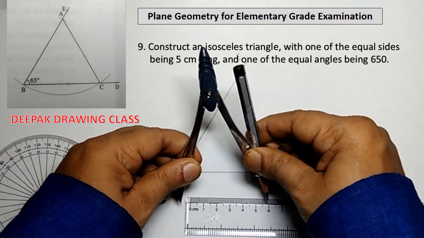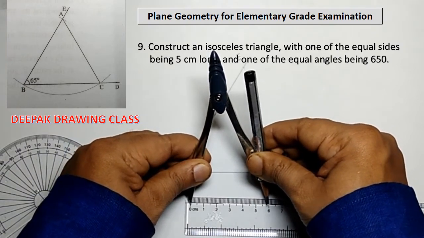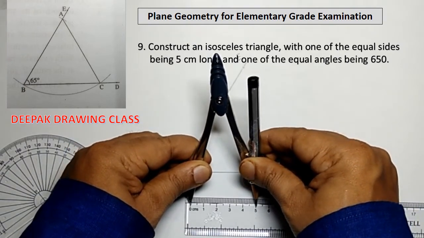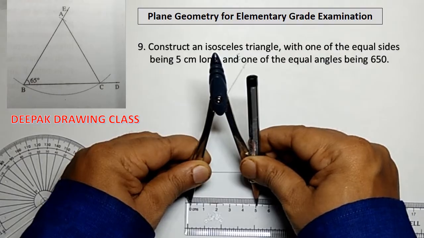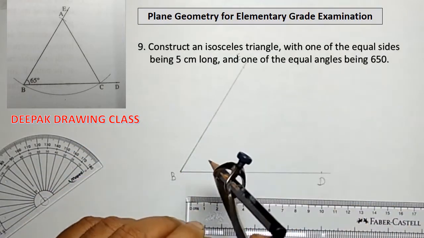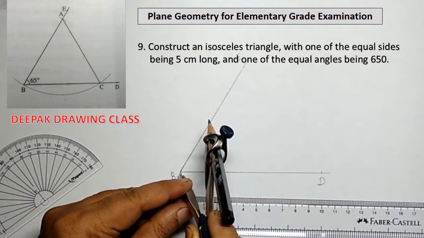Then take a compass and adjust its distance to 5 cm and with center B draw an arc on line BE at the point A.